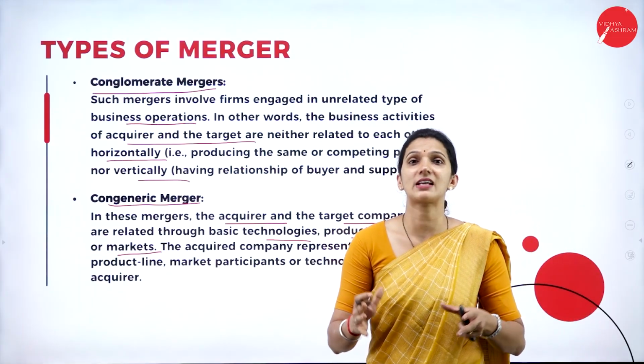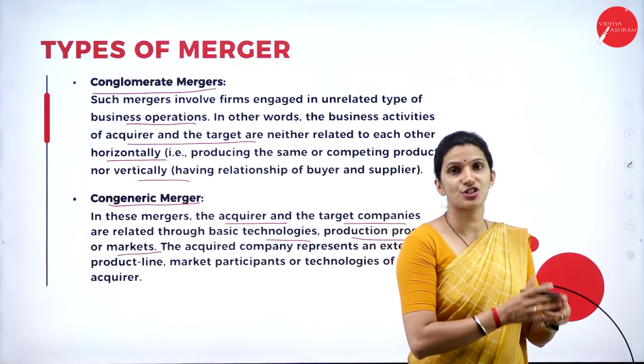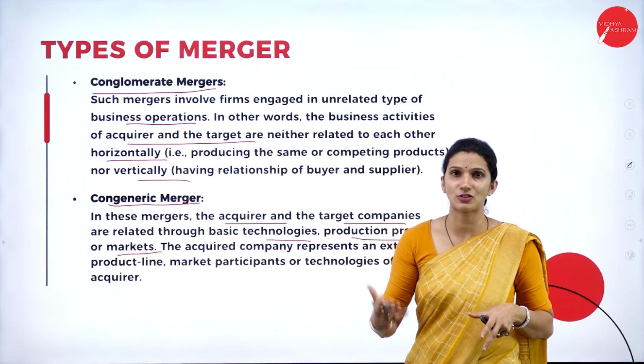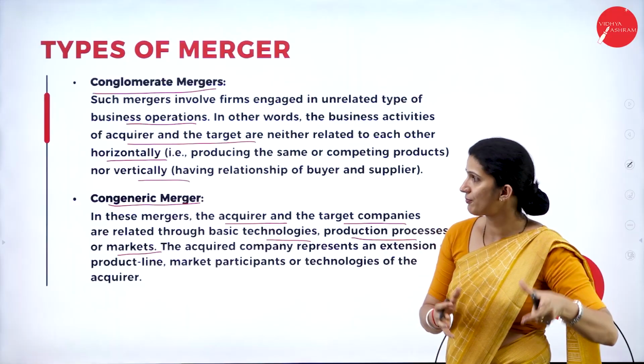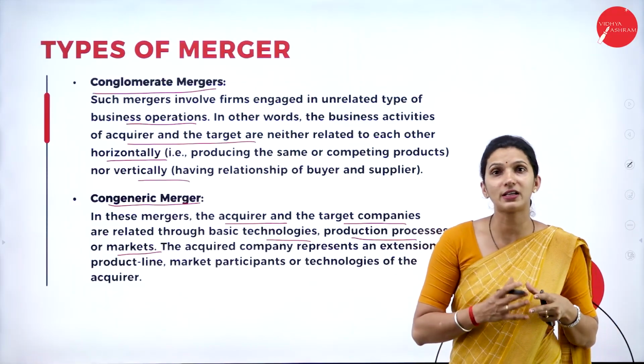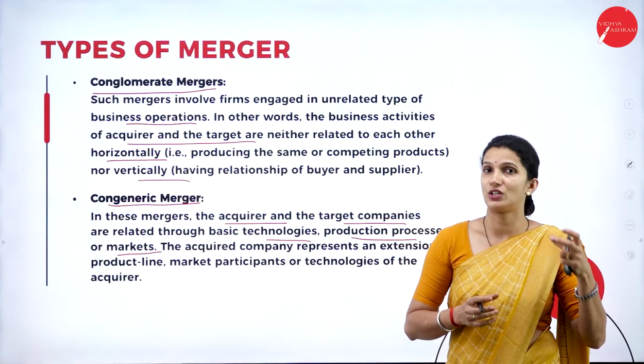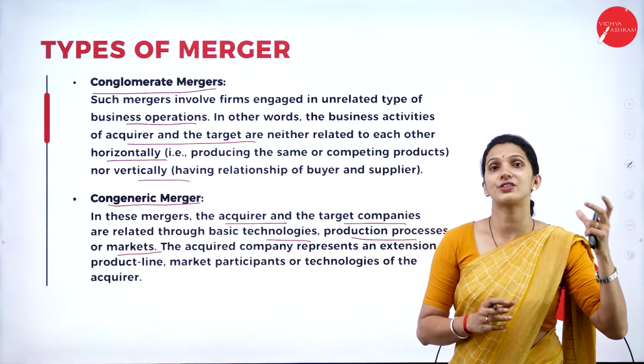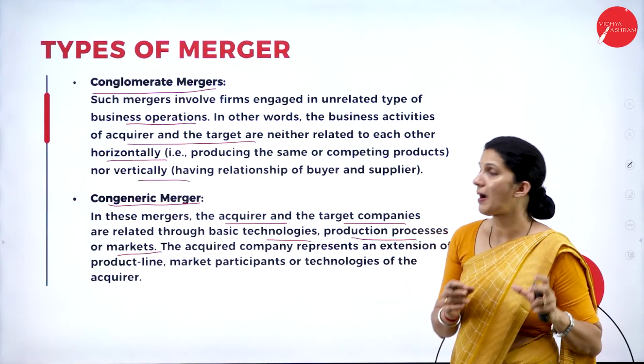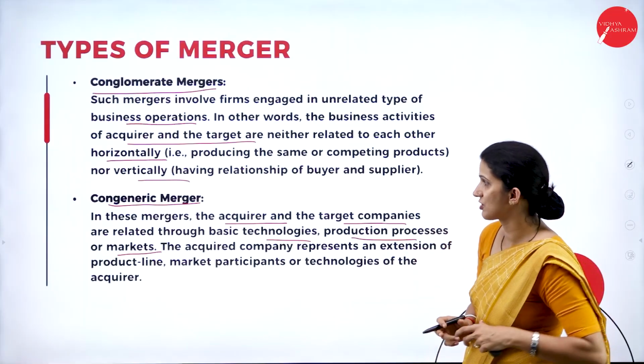For example, in the banking sector, the merging of Vijaya Bank with the Bank of Baroda. So they share the same kind of manufacturing operations, the same kind of technology, or the same kind of markets. That we call a congeneric merger.